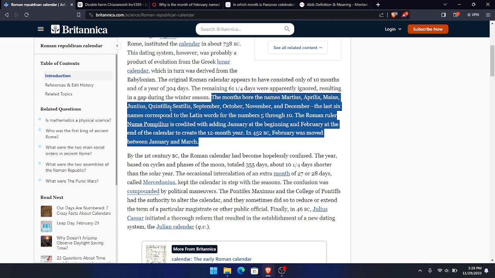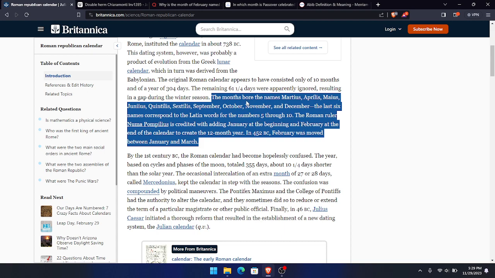So you have July, August, September, October, November, December, which kept their Latin names, because America, being the reincarnation of the Roman Empire, is going to keep those names. The last six names correspond to the Latin words for the numbers 5 through 10.